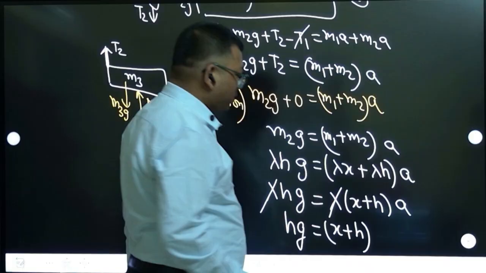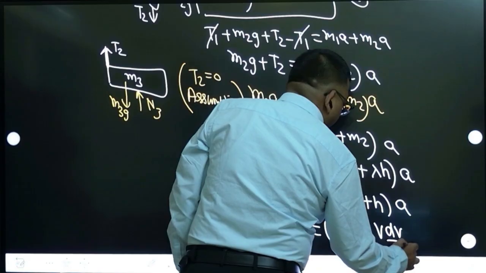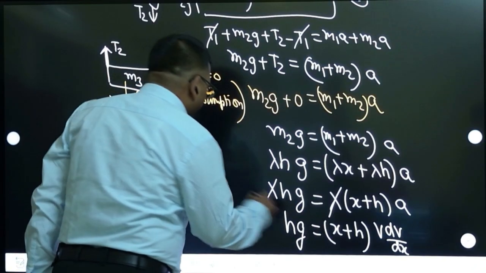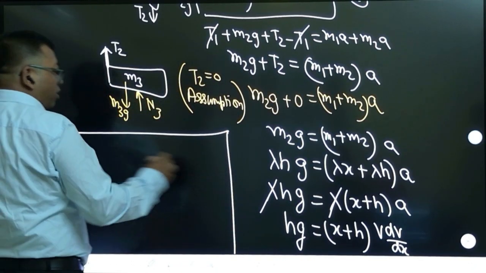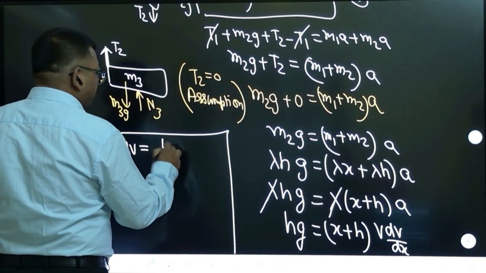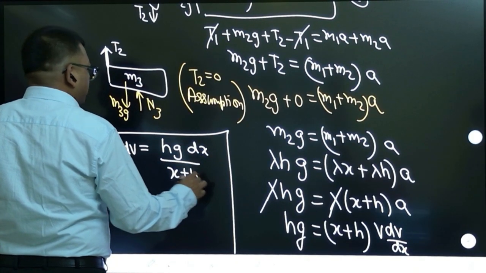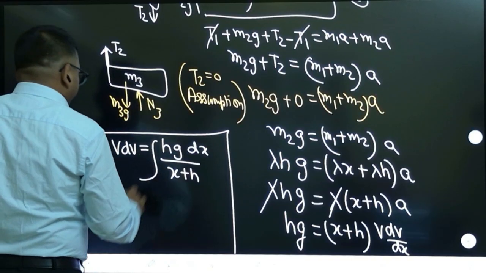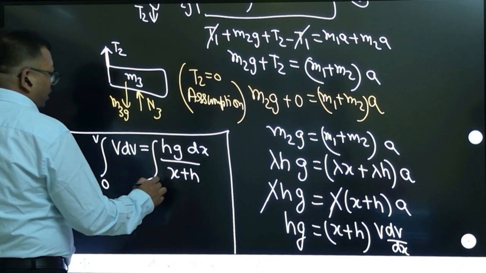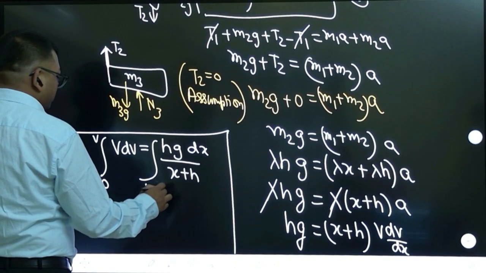a function of velocity, which they write as v dv by dx. We can write acceleration as dv by dt or v dv by dx. That is what they are writing. Then you solve it. So v dv becomes equal to, you multiply this side, hg into dx by (x plus h). After that you integrate. So initial velocity is 0, final velocity is v, and here x initially was L minus h.